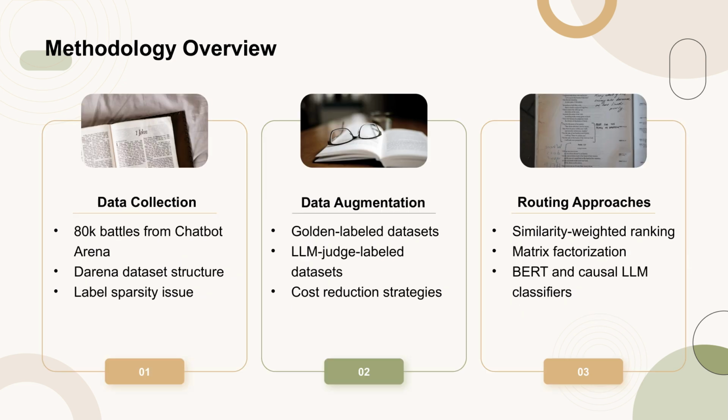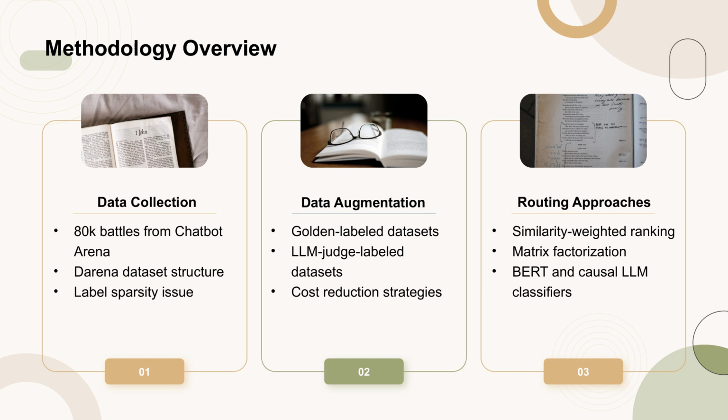The methodology begins with the collection of preference data from 80,000 battles on the Chatbot Arena platform. This data, denoted as D_arena, includes user queries, model responses, and human judgment labels. However, the raw data suffers from label sparsity, with less than 0.1% of comparisons between any 2 models. To address this, the authors cluster models into 10 tiers based on ELO scores and derive preference data for training.